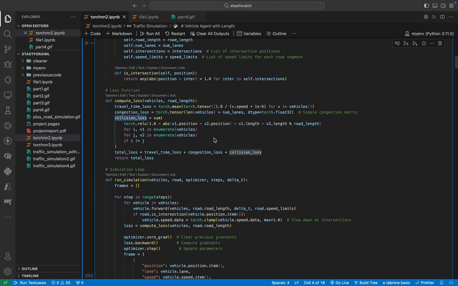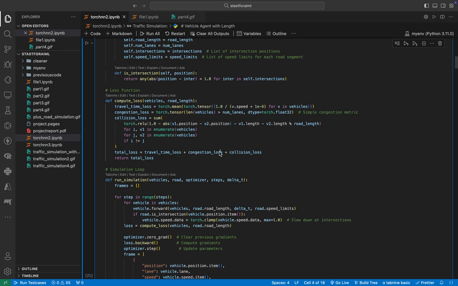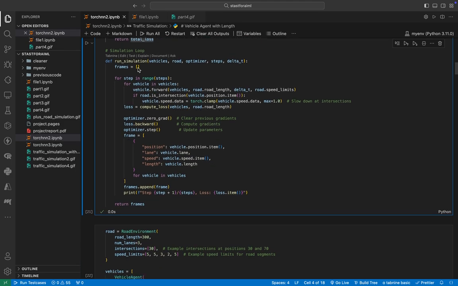Collision loss is a kind of loss that triggers when two cars get too close to each other, and in this way the loss function will increase, and that will tell the model that no, you need to reduce the collision loss. So here you can see the travel time loss needs to be reduced, that if the travel time is too much, the loss function will be too high. Congestion loss will also be less, and collision loss is also less. So our total loss is just the sum of all these three. Now this function simulates all of this.